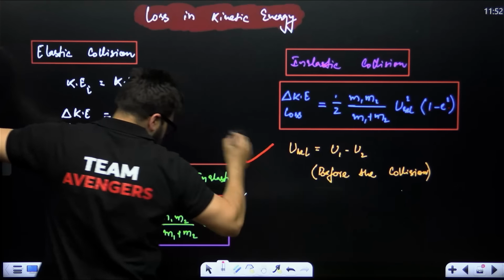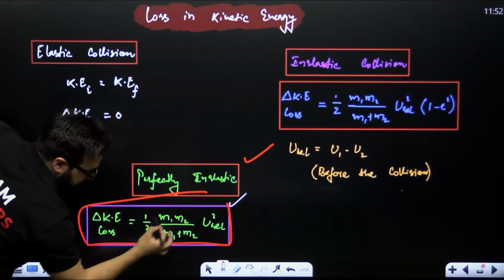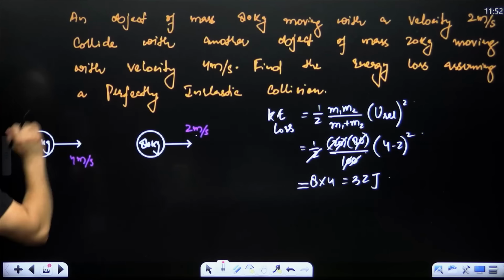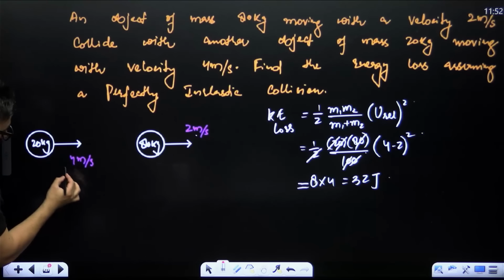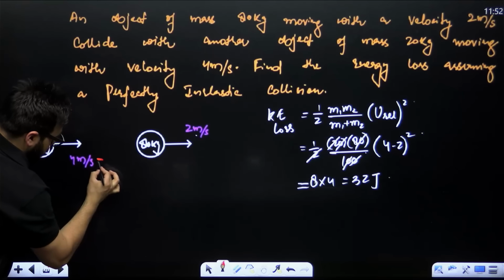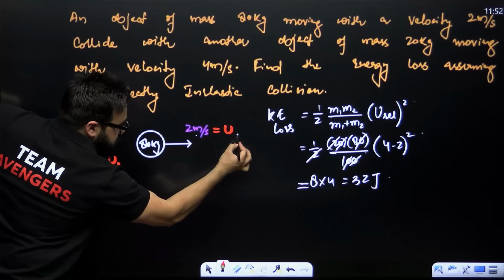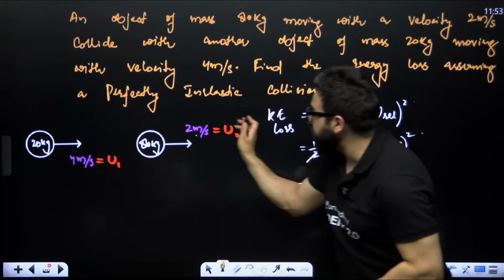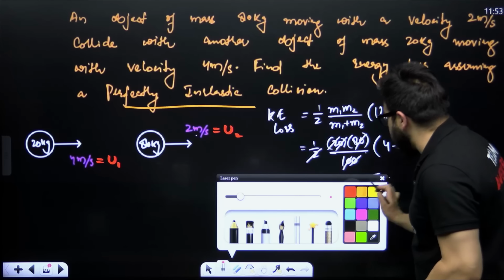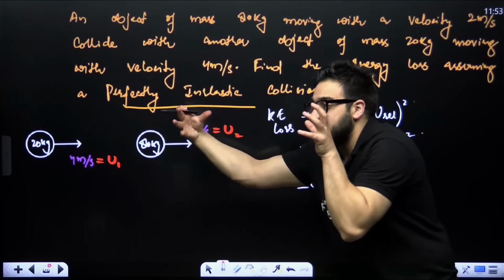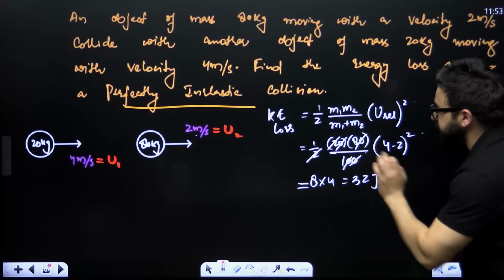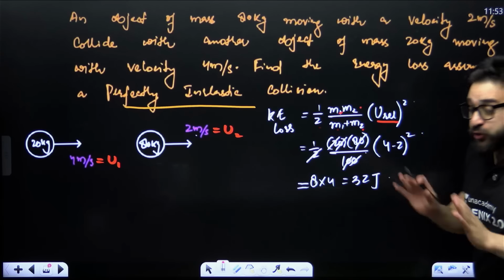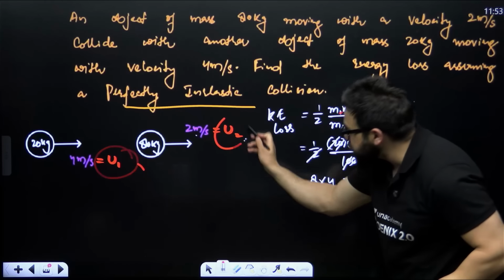Now for perfectly inelastic collision, this is the formula: 1/2 m1 m2 upon m1 plus m2 into u relative square. Let me show you the question. See, this is the question. There is an object moving with a velocity, this is what we call u1, and another moving with a velocity, this is what we call u2. Here the question says it is performing a perfectly inelastic collision. What will be the loss in kinetic energy after they collide? That is 1/2 m1 m2 upon m1 plus m2 into u relative square. U relative means u1 minus u2 whole square.